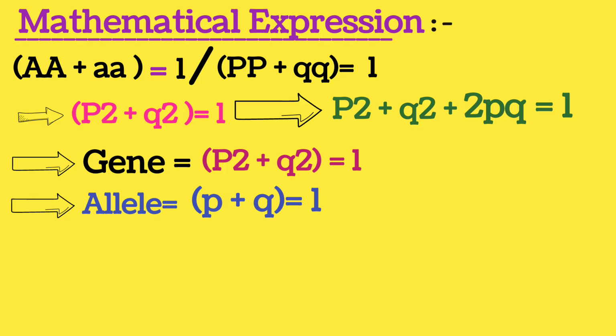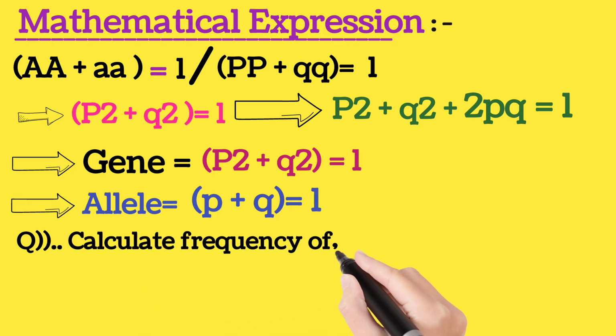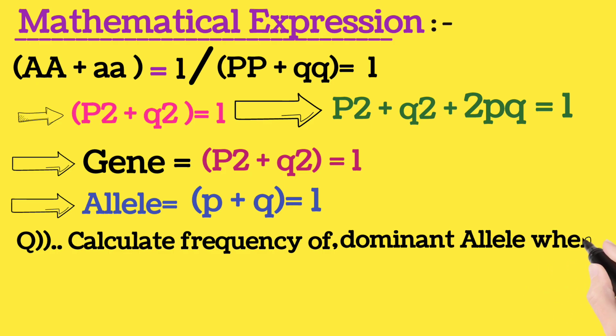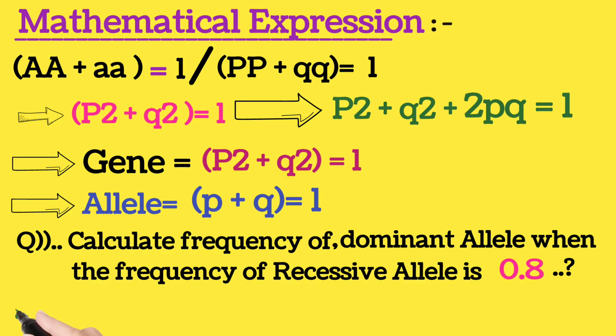Now we have a very important problem here. Calculate the frequency of the dominant allele. Dear friends, we have to calculate the frequency of the dominant allele when the frequency of the recessive allele is 0.8. Now it is very easy. We can use the second formula, P plus Q equivalent to 1.